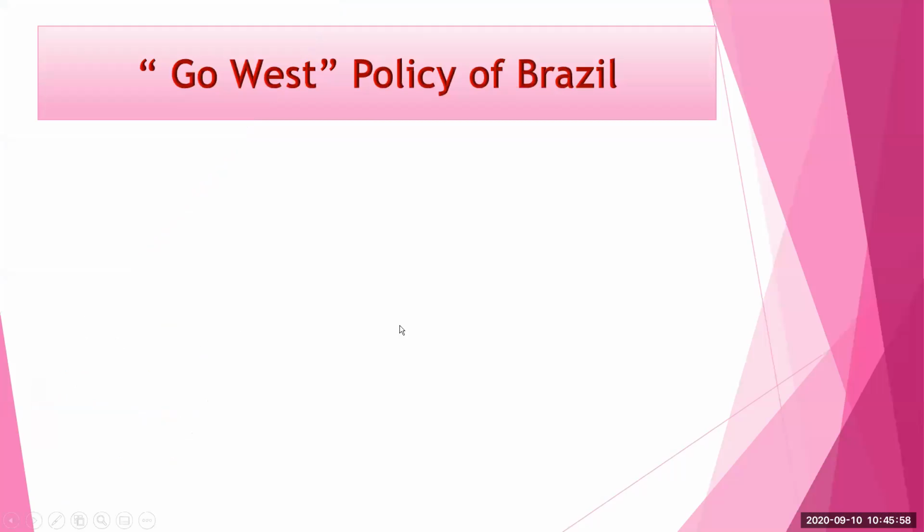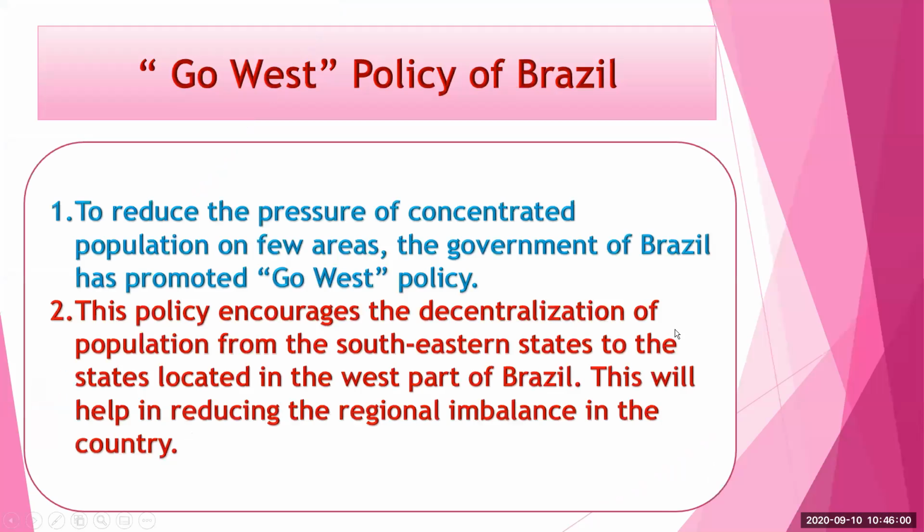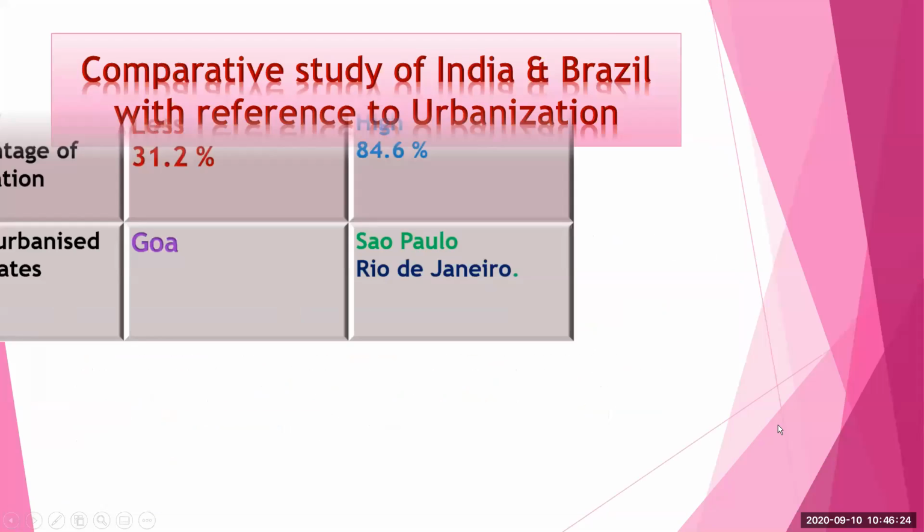This policy encourages the decentralization of population from the southeastern states to the states located in the west part of Brazil. This will help in reducing the regional imbalance in the country. To reduce the regional imbalance, the government has started the Go West policy in Brazil.